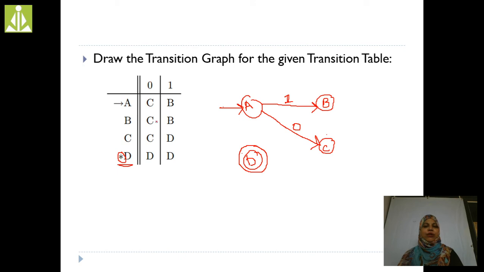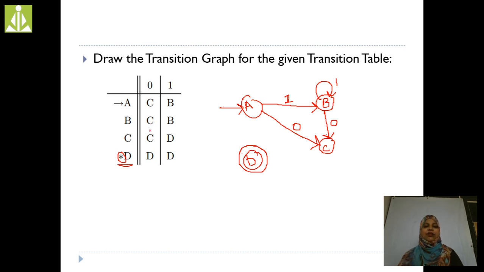B on 0, C. B on 1, B, that is the self loop. Whenever we apply an input on a state and we get the same state, that particular transition is known as a self loop transition, right? Here we are applying input 1 on state B and getting the same state. B on 1, B, right?